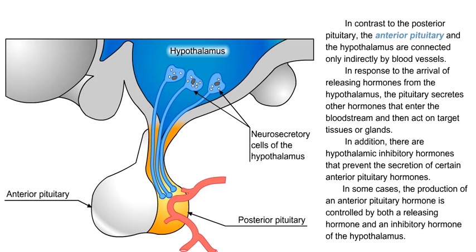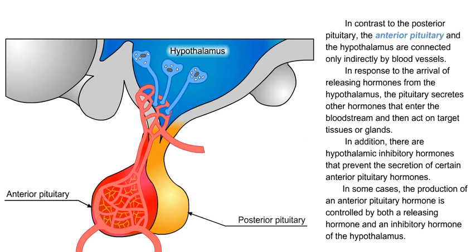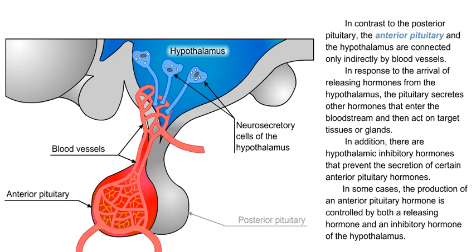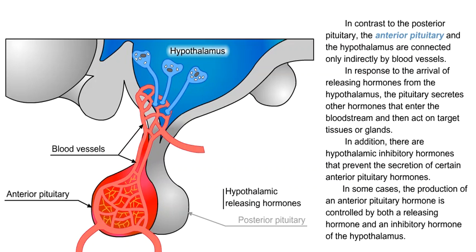In contrast to the posterior pituitary, the anterior pituitary and the hypothalamus are connected only indirectly by blood vessels. In response to the arrival of releasing hormones from the hypothalamus, the pituitary secretes other hormones that enter the bloodstream and then act on target tissues or glands.